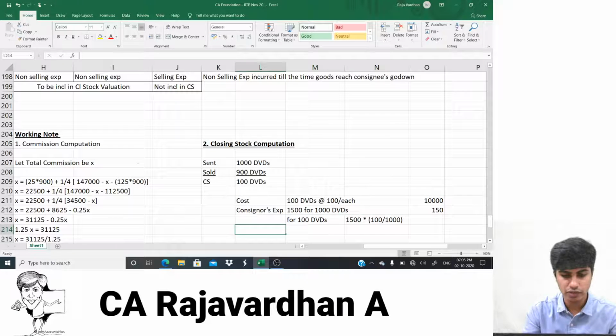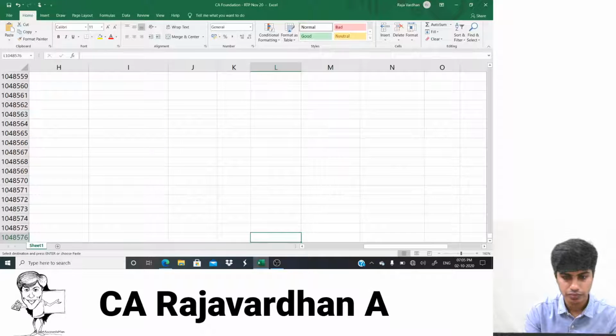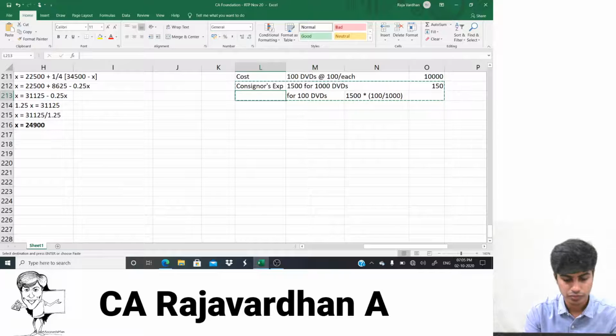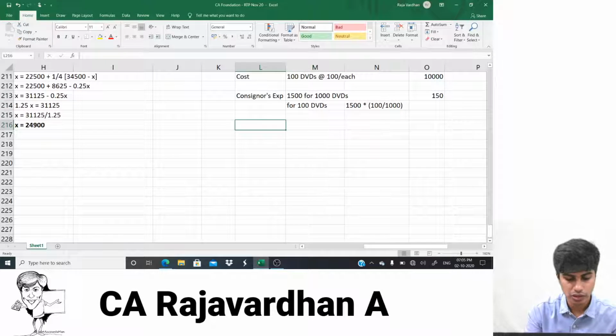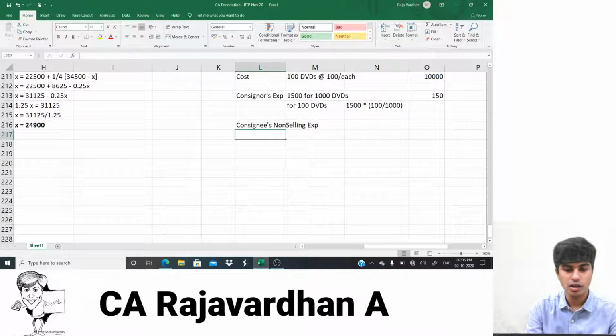Next, we would have to do consignee's expenditure, only non-selling expense. Selling expense will not be considered. Am I right? How much is non-selling expense?